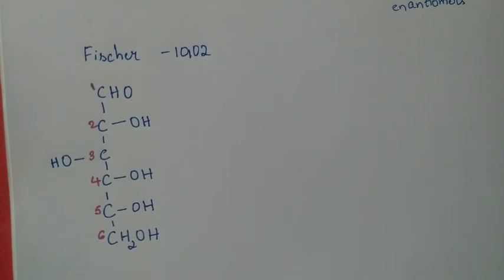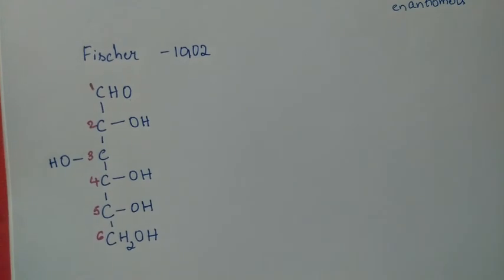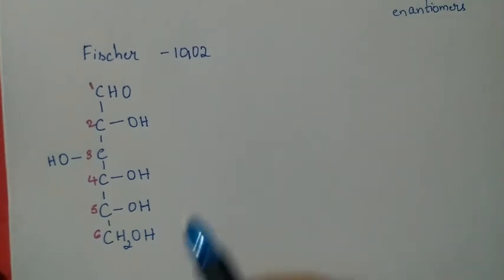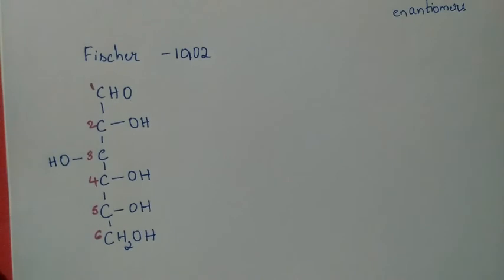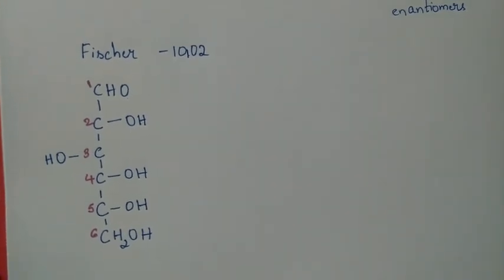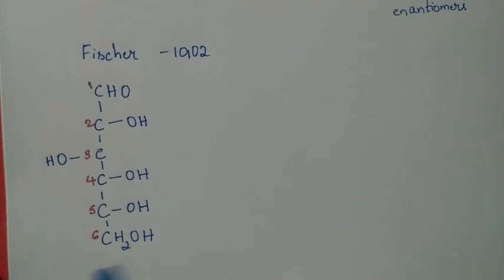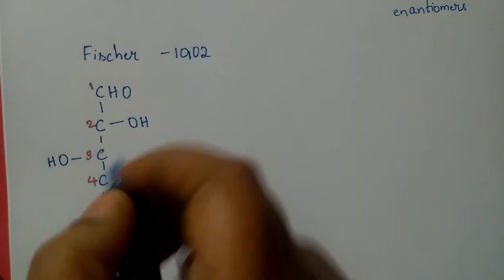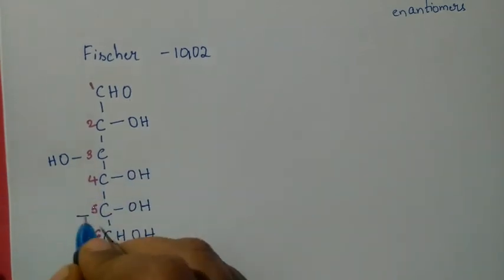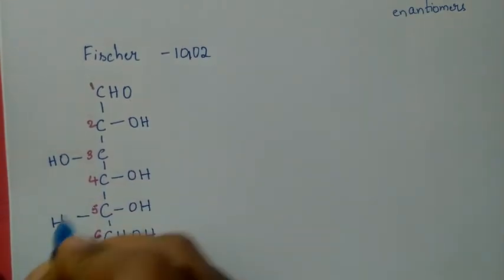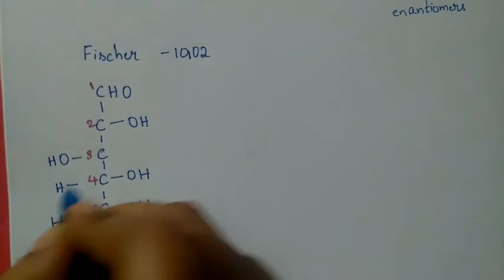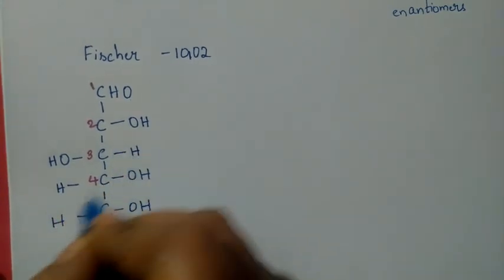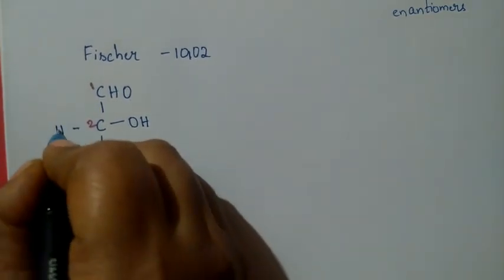That is what you need to remember. So this is the important thing: C2, C4 and C5 OH is present towards the right side, and C3 OH is present towards the left side. The remaining hydrogens we need to fill. Here it is hydrogen, once again here hydrogen, here also hydrogen, and here also hydrogen.